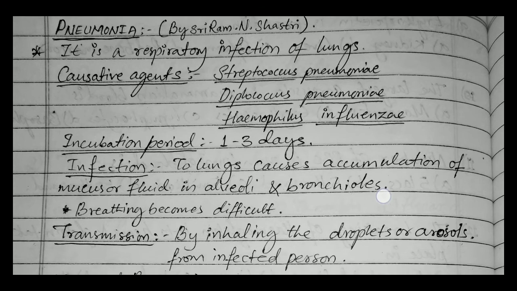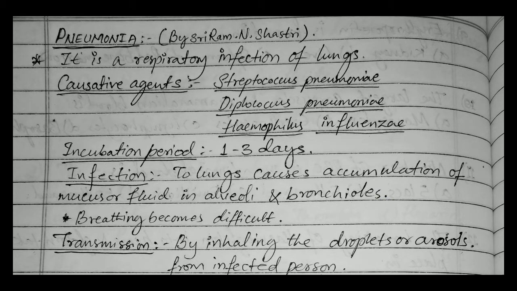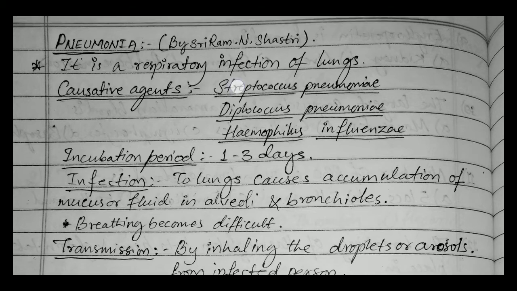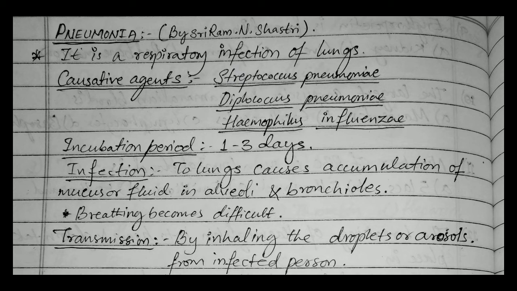As we know, presently the corona is going on. Corona also causes pneumonia. A group of viruses like flu viruses sometimes, in severe cases, can cause pneumonia, but it's primarily a bacterial infection. So the causative agents, as I have mentioned here, as you can see, that is Streptococcus pneumoniae, Diplococcus pneumoniae, and Haemophilus influenzae. These are some of the pneumonia causative agents which can be asked even in your NEET examination with respect to the options.